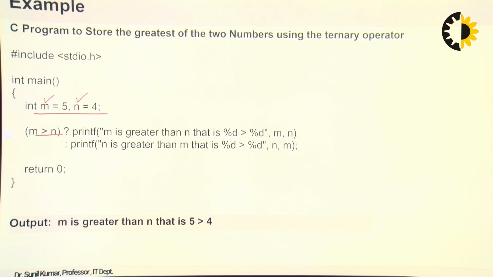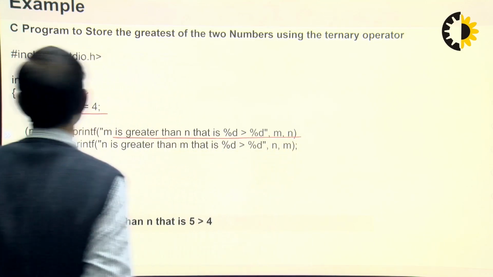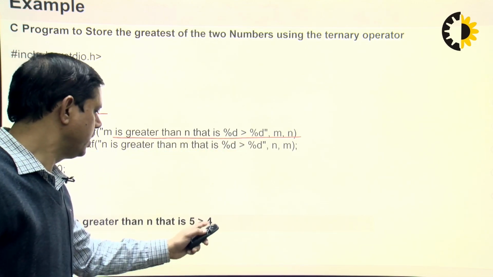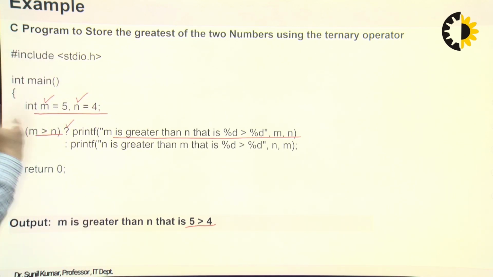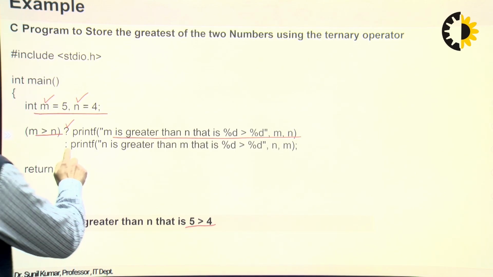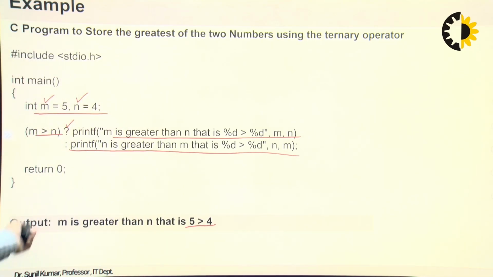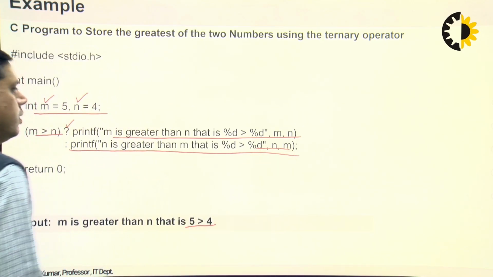If the condition is true, then this statement will be printed, that is m is greater than n. If m is not greater than n, then in that case this particular statement will be printed. That means if m is not greater than n, then definitely n will be greater than m. That is, n is greater than m will be printed.